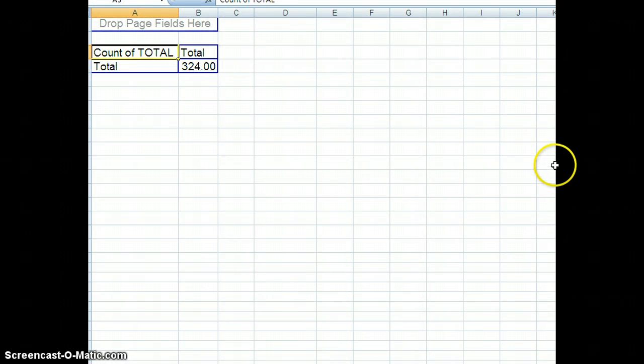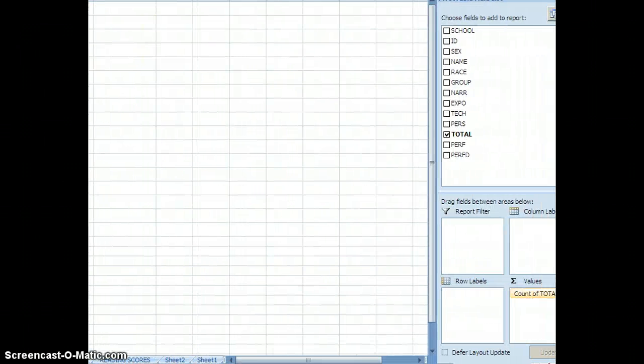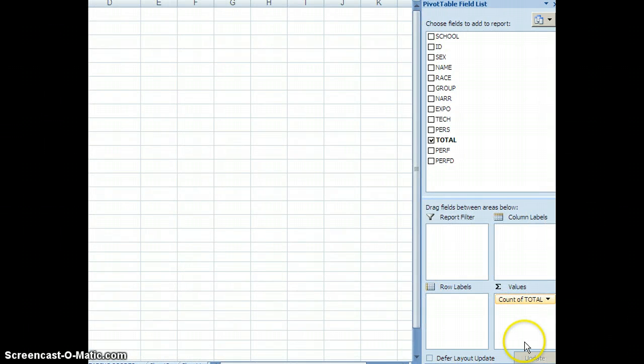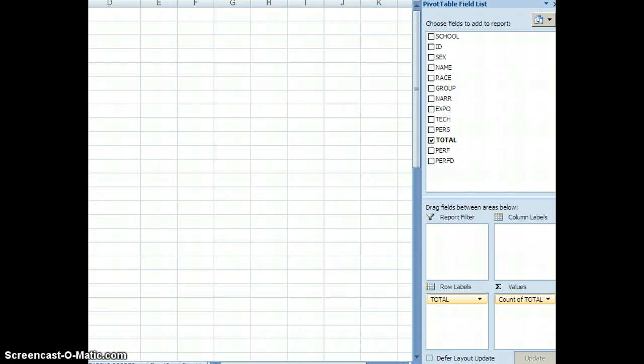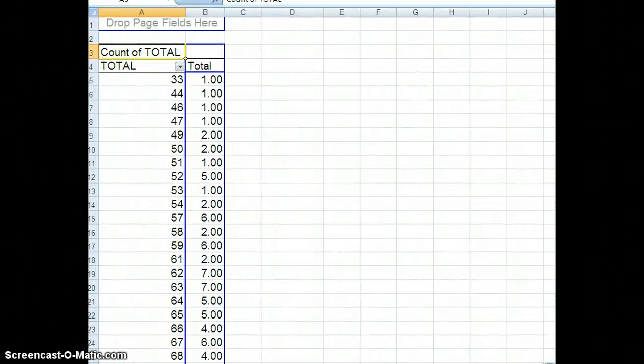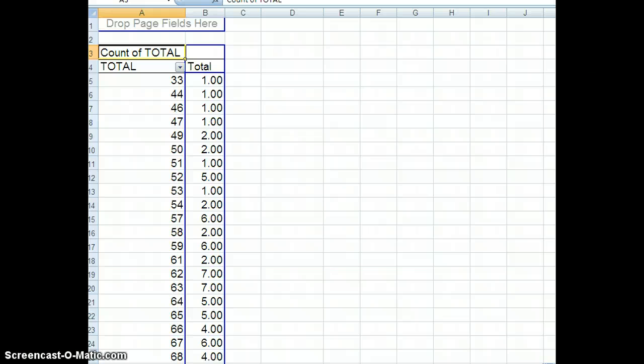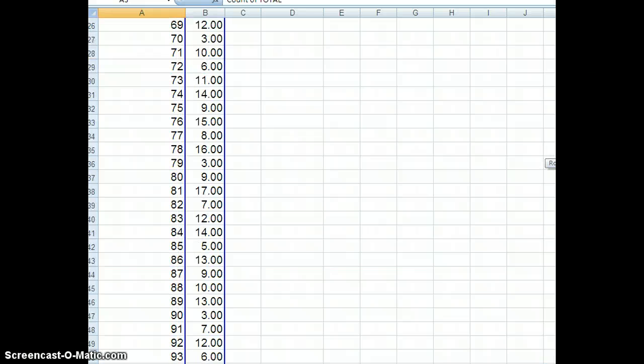Now, the next step is kind of important. It's kind of like you're parsing sentences. If I modify this value by itself, in other words, take the total icon and put it in the row labels, drop in there, big fella. Look what I've done here. I now have created a total frequency distribution of all of the scores in that table.